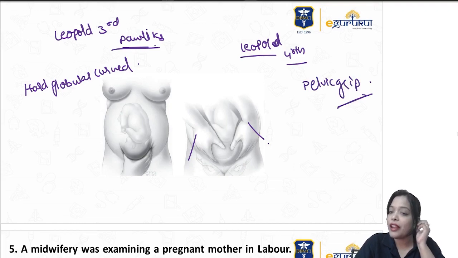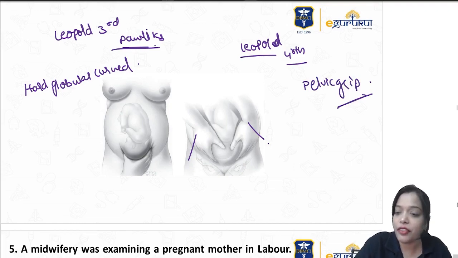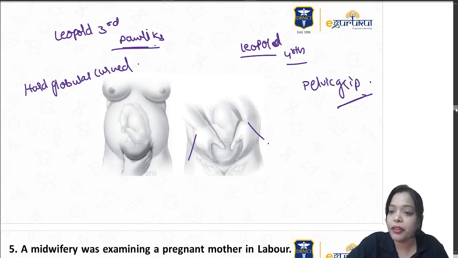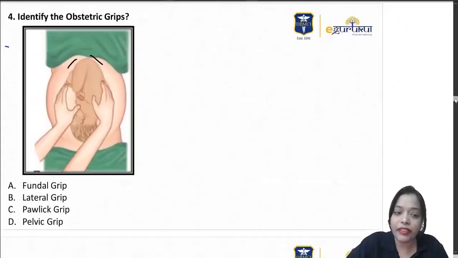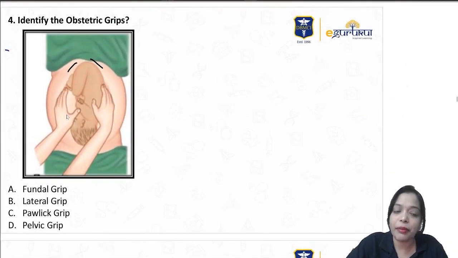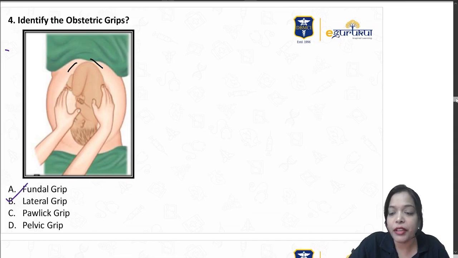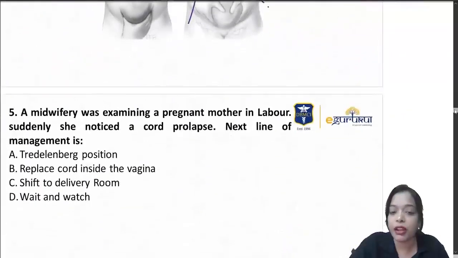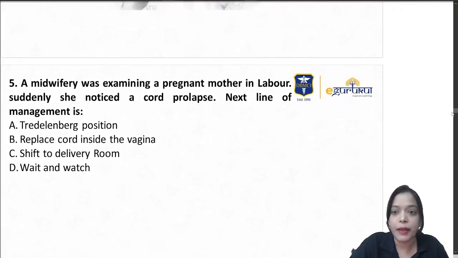Okay, so we have the fundal grip, umbilical grip, Pawlik grip and pelvic grip, right? So which one is this? You can beautifully see they are palpating laterally, so this is a lateral grip or the umbilical grip, right? These are very important because you cannot afford to lose marks in such questions.